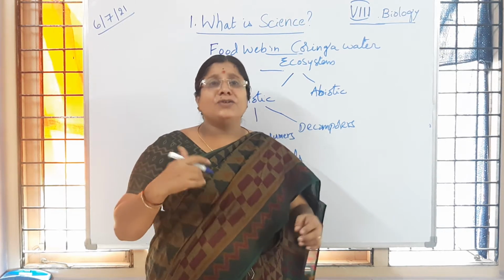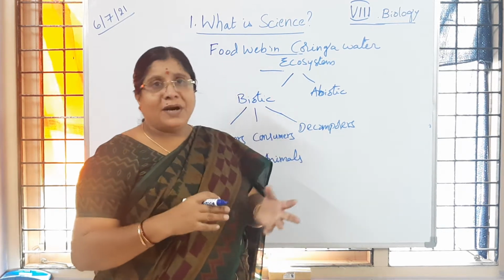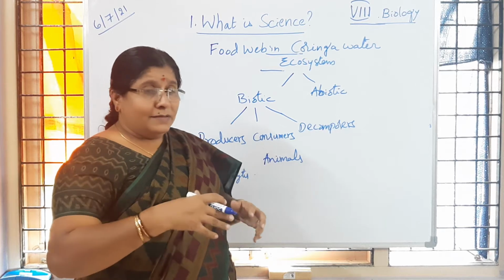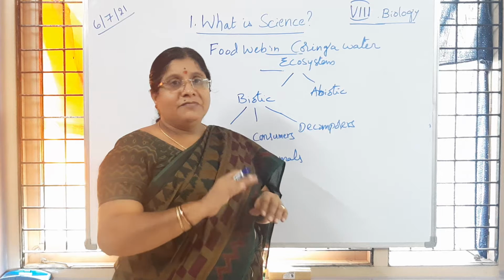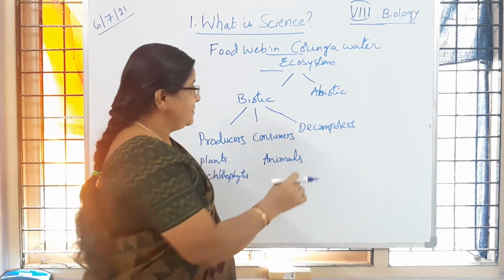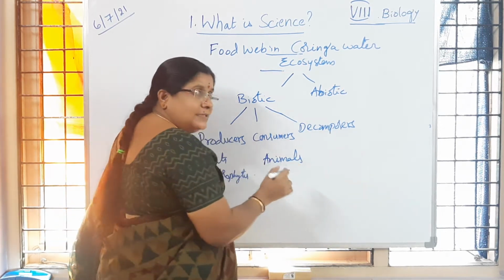Is it not, children? Even the dead bodies of animals, the energy present in the dead organisms goes back to nature through the decomposers.